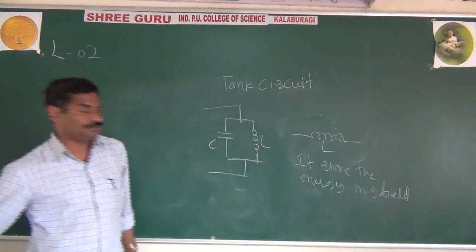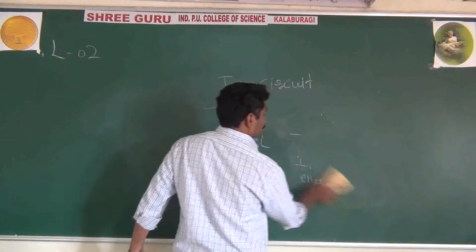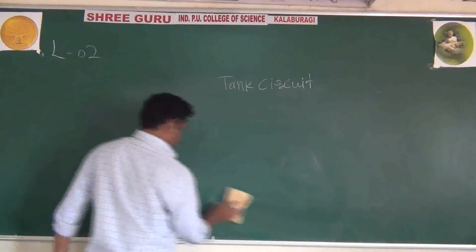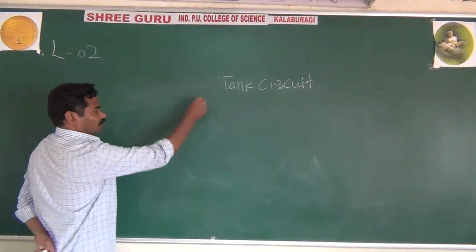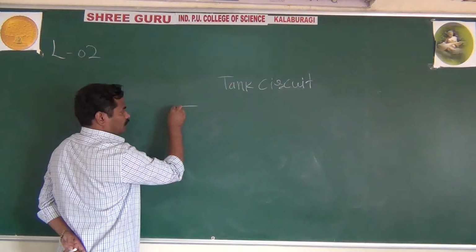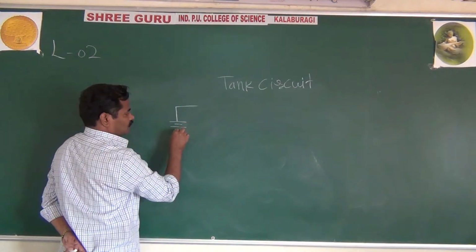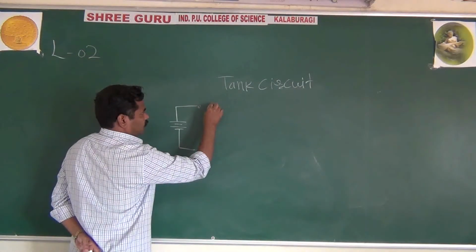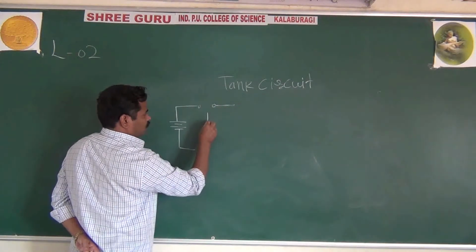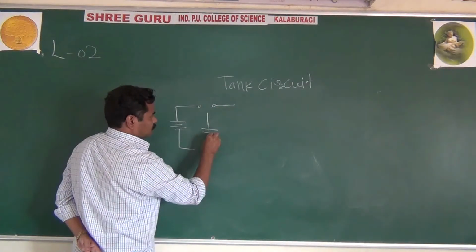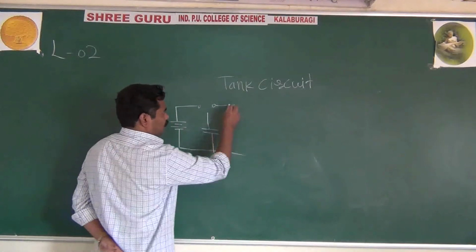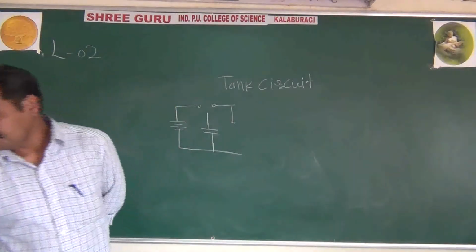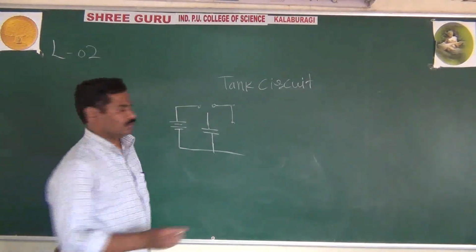Now we will go to the tank circuit and how we can generate the AC signals by using the tank circuit. First you take a DC source and a two-way key. Here you can connect a capacitor, and here you can connect an inductor.